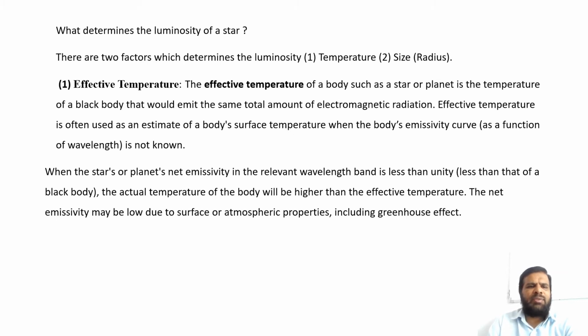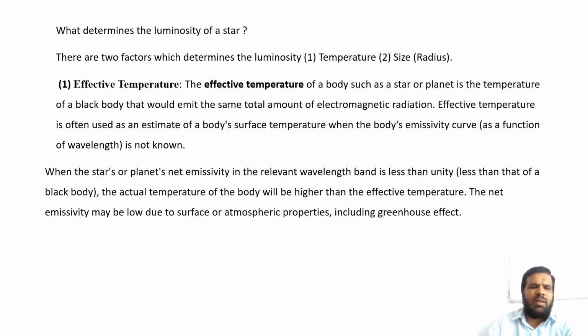Effective temperature is often used as an estimate of a body's surface temperature when the body's emissivity curve as a function of wavelength is not known.